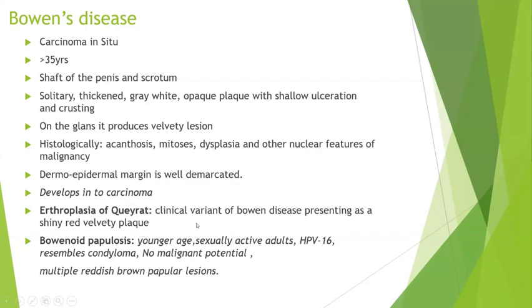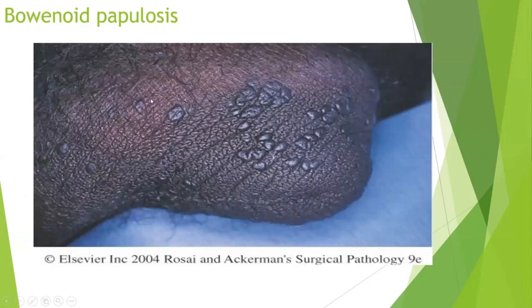Another important pre-malignant lesion is erythroplasia of Queyrat. It's similar to Bowen's; the only thing is that it is a clinical variant, and it appears as a red velvety plaque. Next will be Bowenoid papulosis. Bowen's disease, condyloma acuminata and erythroplasia of Queyrat are usually associated with HPV 6 and 11, and this is usually associated with HPV 16. This will be a raised reddish papular lesion. So here you can see multiple raised papillary lesions.